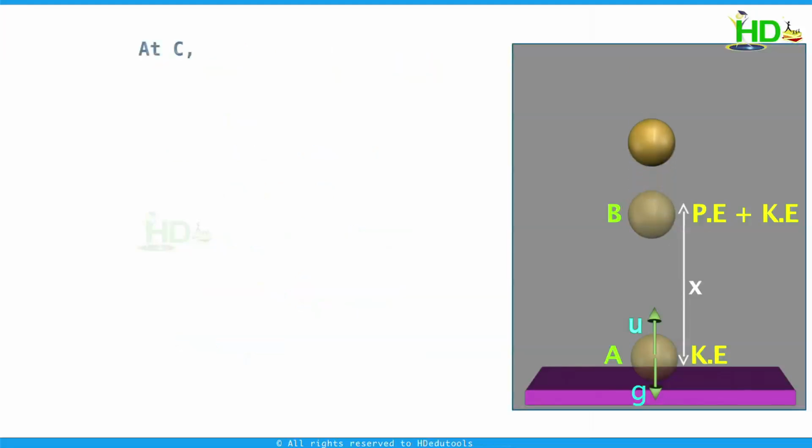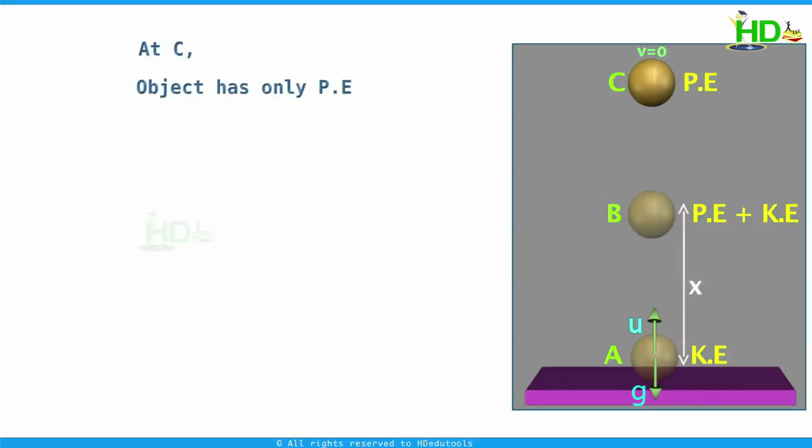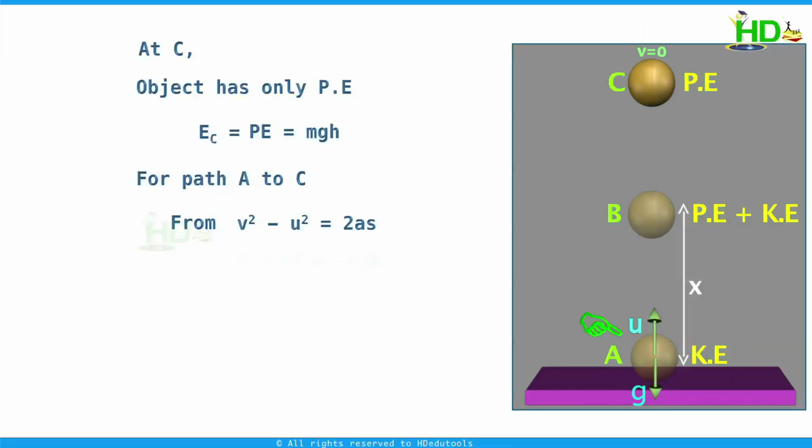Now at point C, that is at maximum height, since velocity is 0, kinetic energy is 0 and the object has only potential energy. Potential energy at this point is mgh. For this path A to C, from the equation v square minus u square equals 2as, initial velocity is u, final velocity is 0, a is minus g, and s is h.